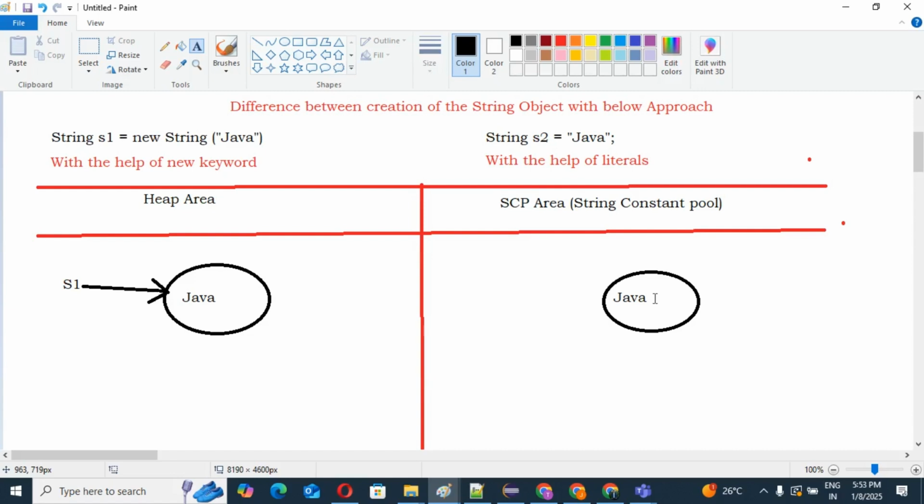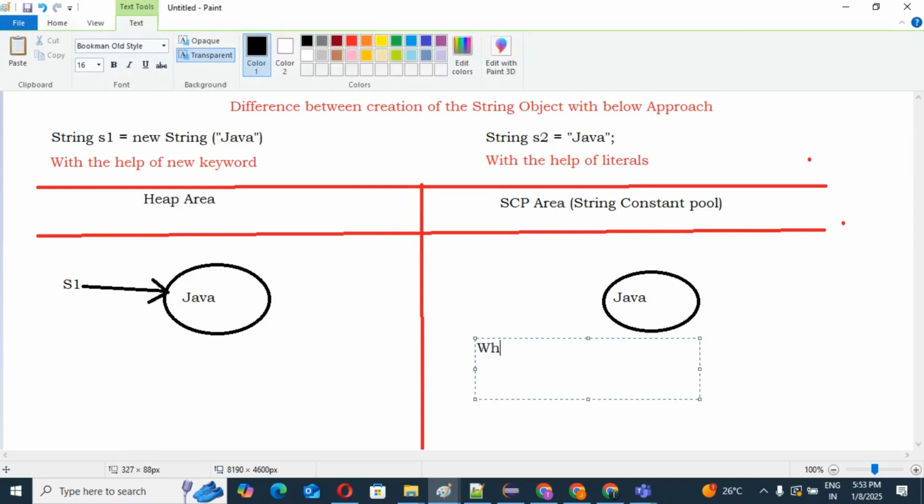Then one more question, the last question you may have: where is the SCP, the String Constant Pool area, located? See, till 1.6, where is this SCP located?